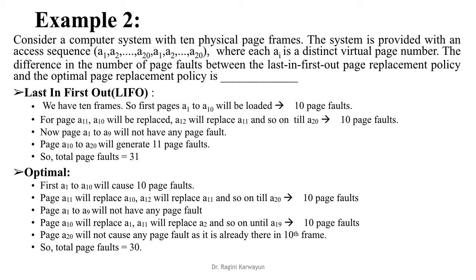Now pages A1 to A9 will not cause any page fault because they are already there. Now page A10 will replace A1, because now A11 will not be replaced. A10 will replace A1, because A1 is not going to be used anymore. A11 will replace A2 and so on until A19, 10 page faults. Page A20 will not cause any page fault as it is already there in the 10th frame.